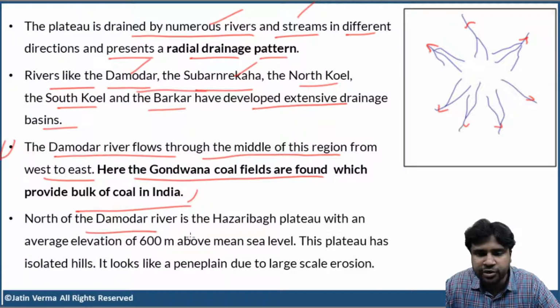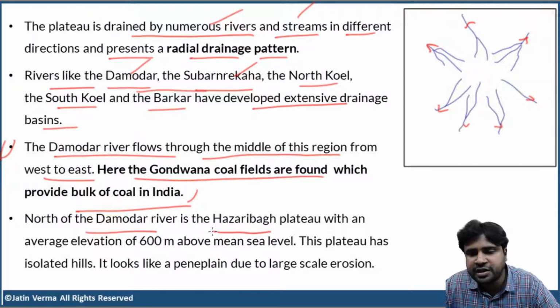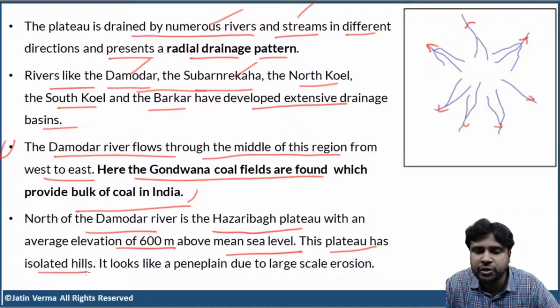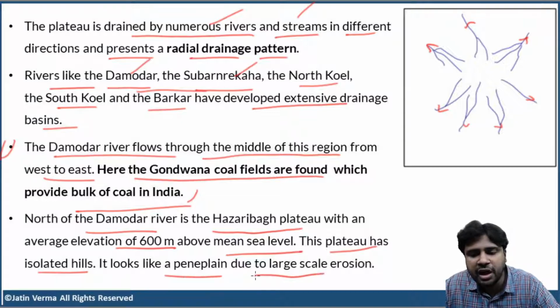North of the Damodar River is the Hazaribagh plateau with an average elevation of 600 meters above the sea level. This plateau has isolated hills. It looks like a penny plain due to large scale erosion. We have discussed the meaning of penny plain.